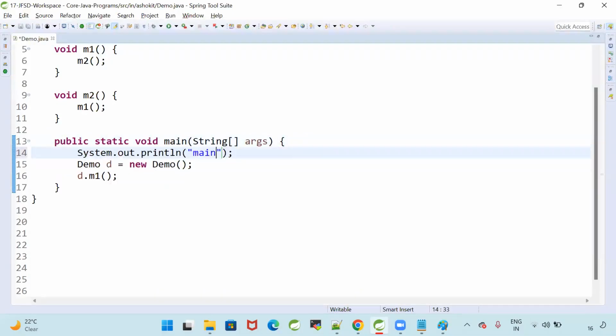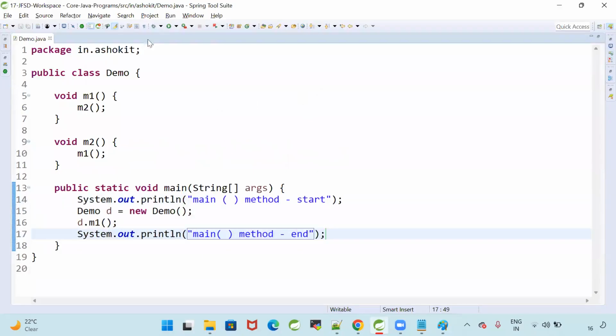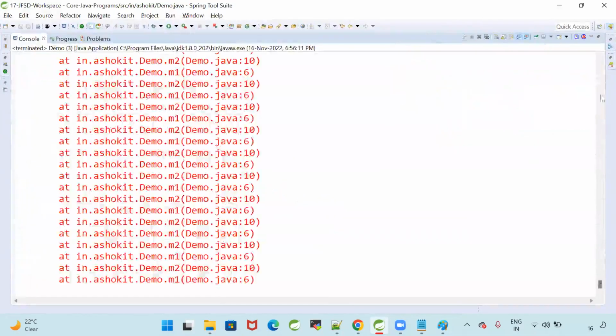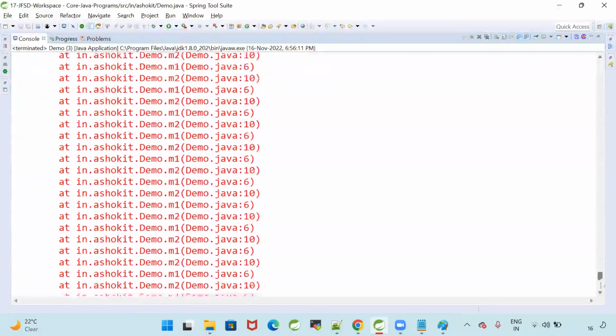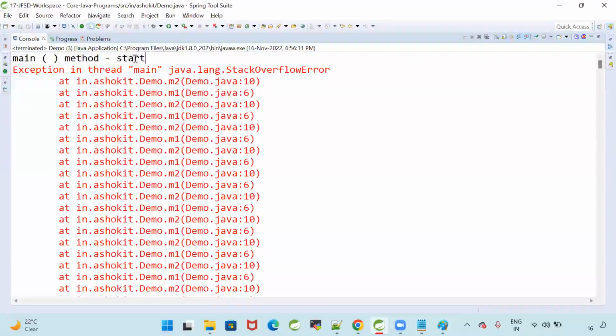System.out.println main method start. Here I'm saying that main method start. Here I'm saying that main method end. Run the program. See here, is the program executed successfully or terminated abnormally? Terminated abnormally. Main method start.